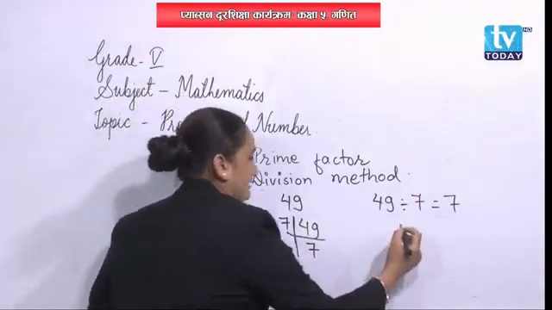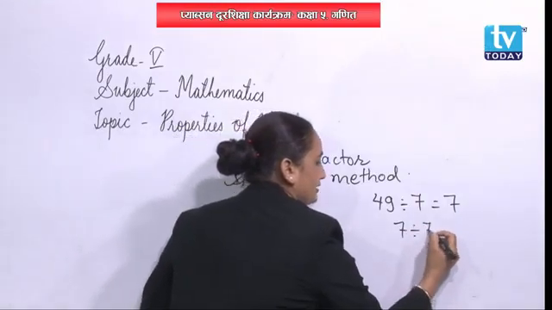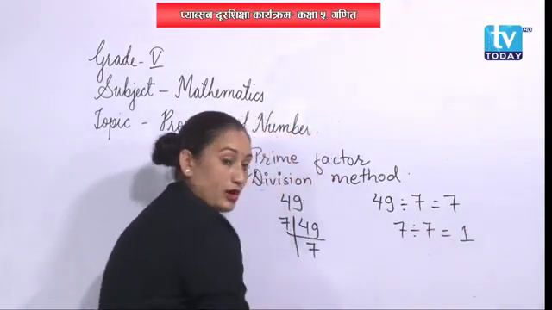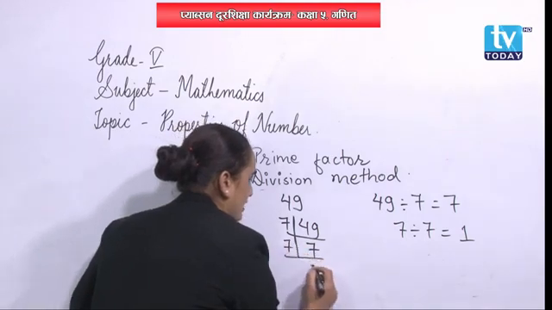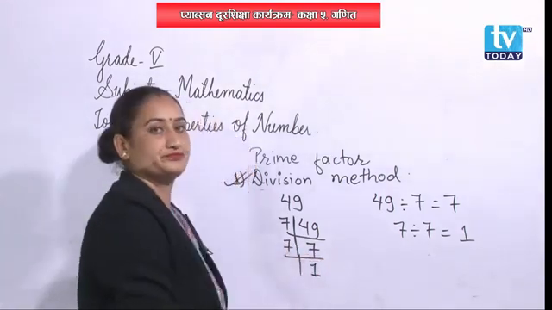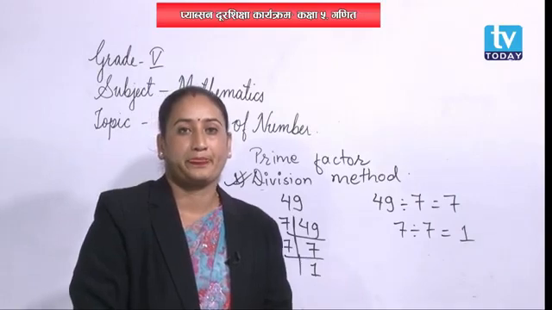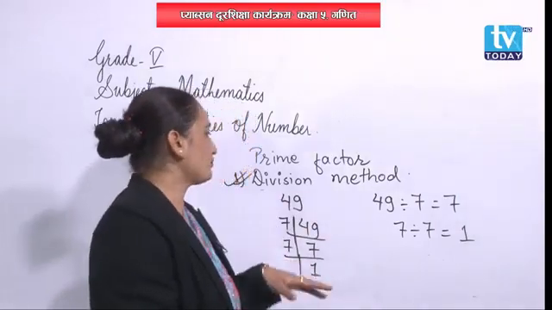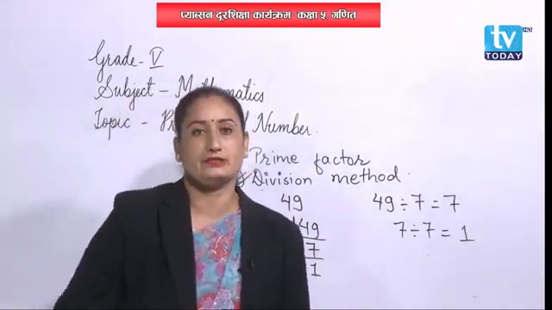Now let's again divide 7 by 7. Then we will get the quotient as 1. So 7 times 1 is 7. Okay, these are the two things we have done in the division method.